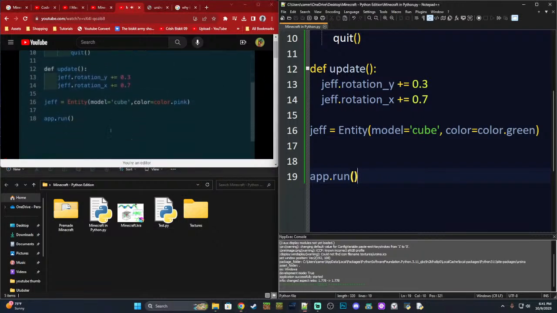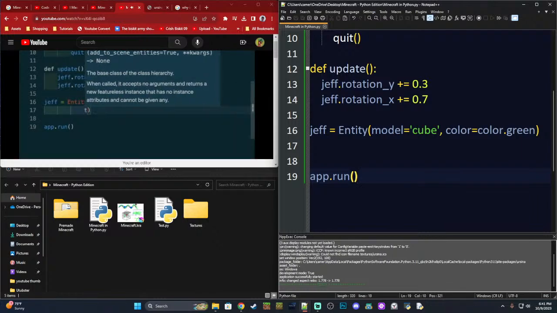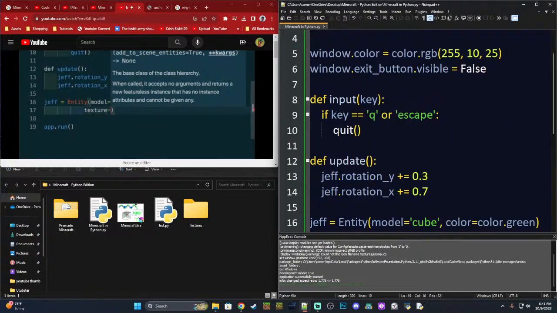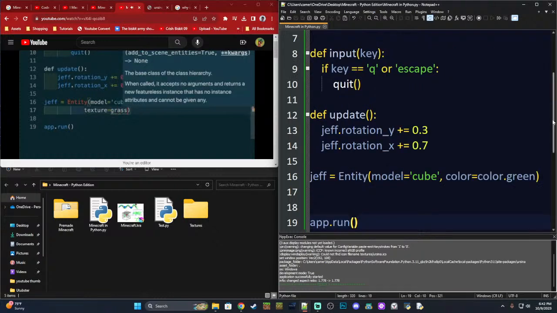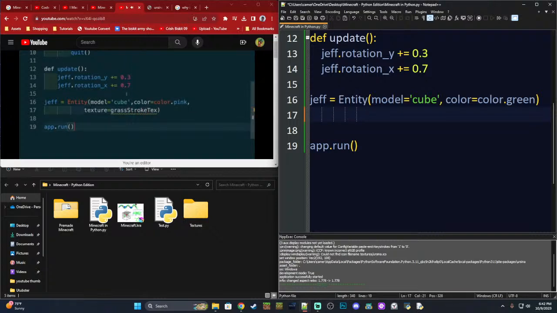Right. So now that we've got a texture ready, I'm going to say texture is, and I'll call this grass stroke text, because it's got a stroke or a line around it. So this texture doesn't exist yet. I could load it in here, or I could just put the name of the file here. So I could just put, what was it called?